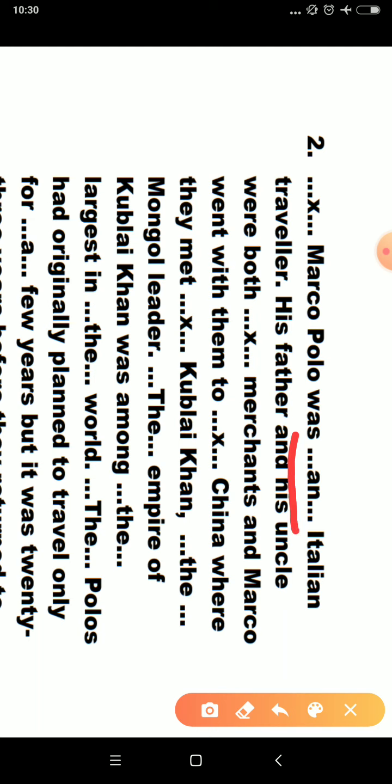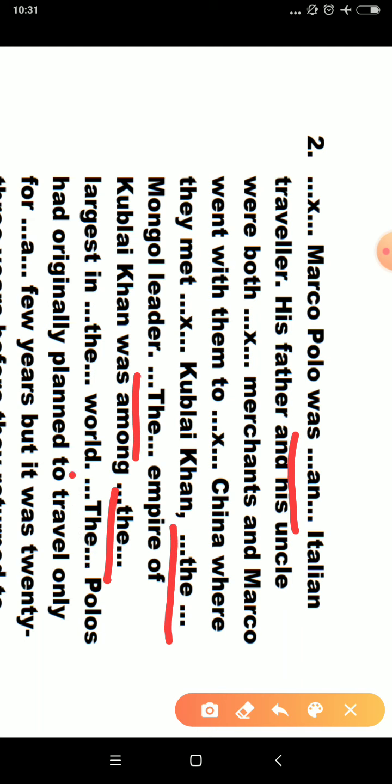Then before merchants, cross. Then before China also cross. Before Kublai Khan also cross. And then we can have the correct article, again the, and the next the is before empire, and the Polos.